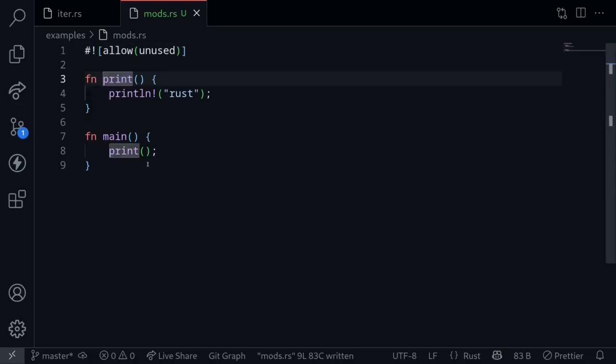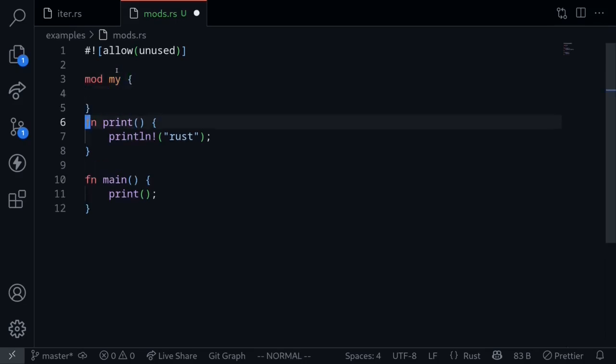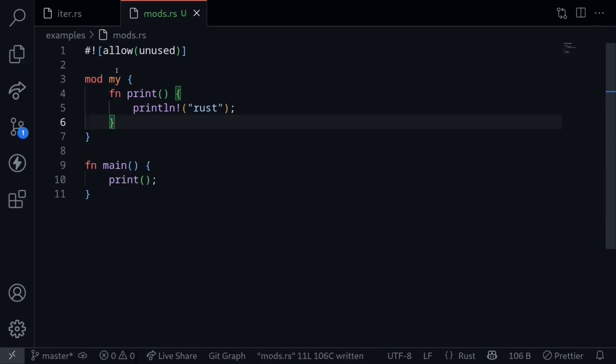Modules are the way to organize your code in Rust. Here I have a function called print called inside the main function. Let's turn this into a module. Let's define a module called my. This will be my module. And then inside it, we'll put this function inside. This creates a module called my, and it has a function called print.